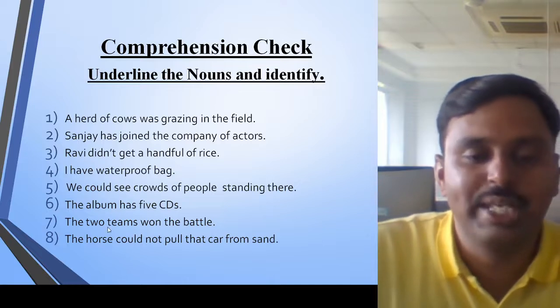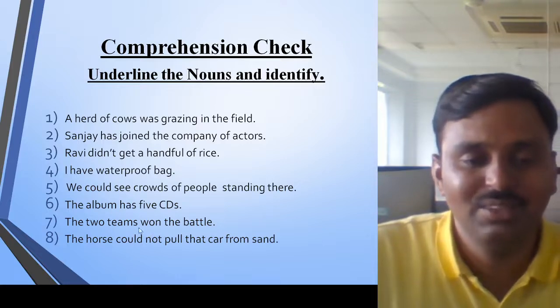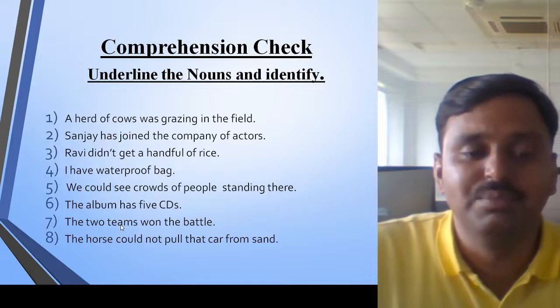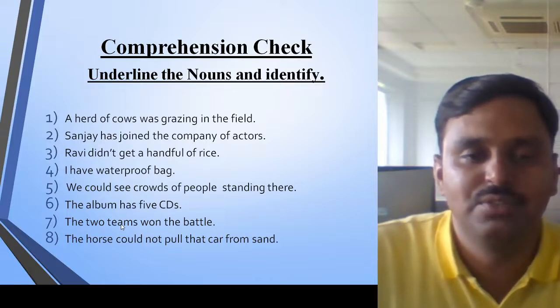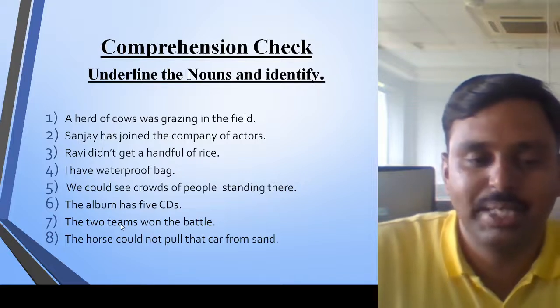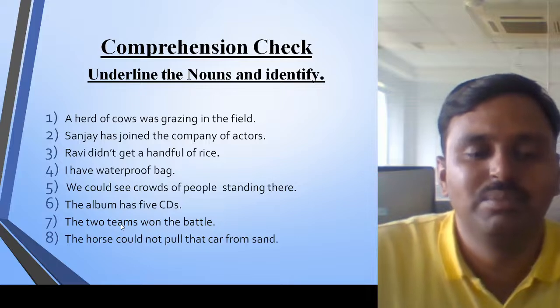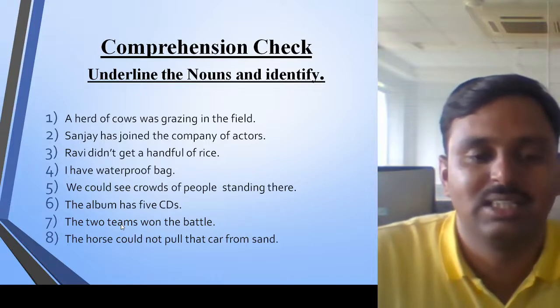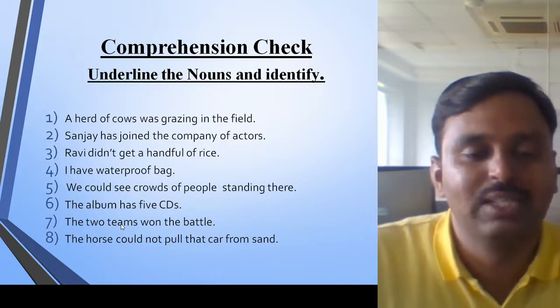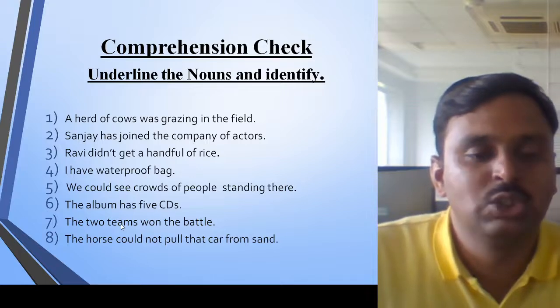Next: the two teams won the battle. Here teams is an example of a collective noun because a team, like a cricket team, is a group of players coming together.